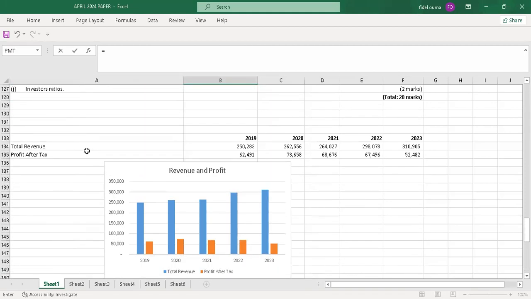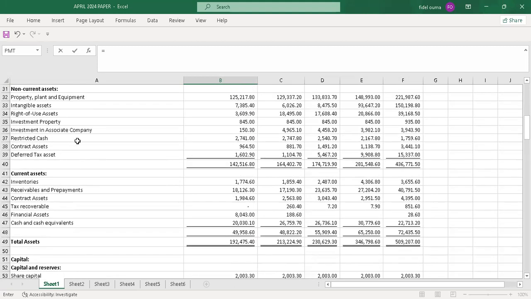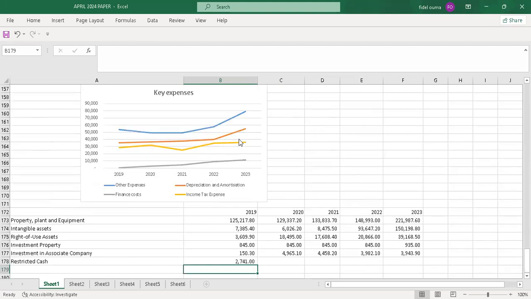So the examiner was looking for this. Pick that.